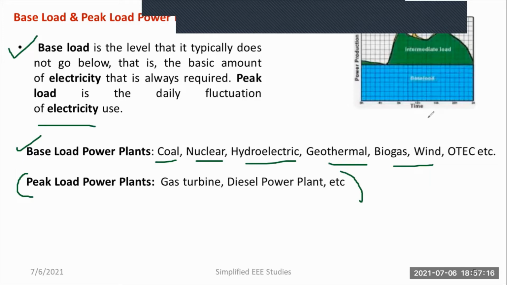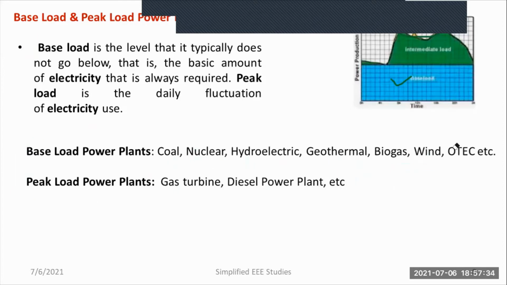The diagram depicts the base load and the peak load power plant. You can see the base load. It should always be available from 0 to 24 hours. And if I talk about the peak load, these are the peak load power plants. So this is the major difference between base load and peak load power plants. Let us discuss the second question.